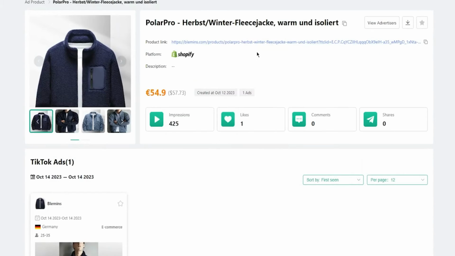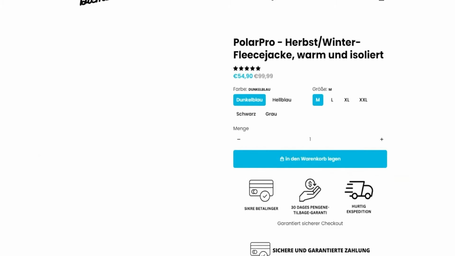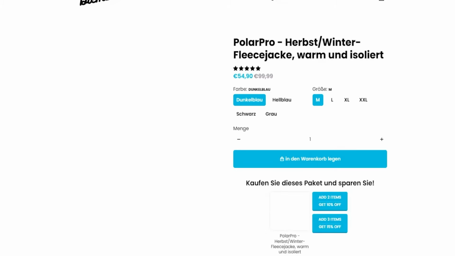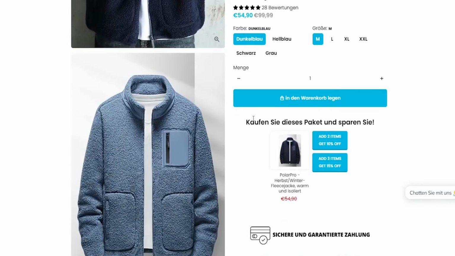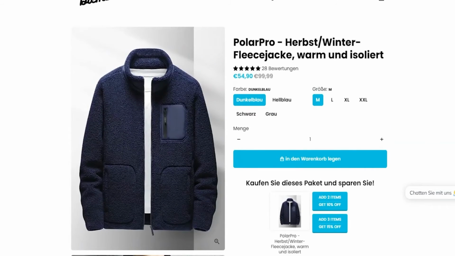You can also see the product link if you want to check it out on the actual Shopify web store. You can do that as well. So as you can see over here, Blemons is the product, and you can see the product prices as well. It's a Polar Pro jacket for winter. It's a fleece jacket and it's warm and insulated. Obviously those are all the features of the jacket. There's different sizes, different colors and shades, and obviously you can use these to drop ship them.